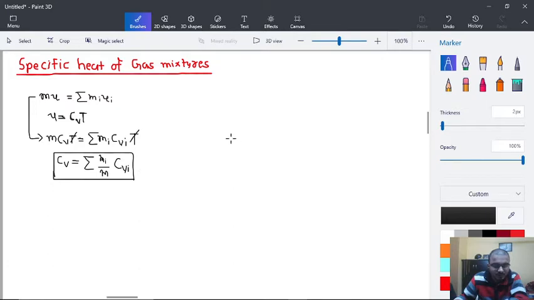Similar steps can be done for the enthalpy part.